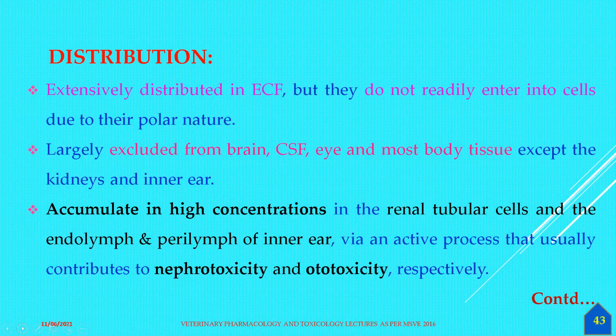Of course, neuromuscular blocking action is also there, but it is rare. Oto means the ear, nephro means kidney. So the toxicity affects these organs, with degeneration of renal tubules and also hearing impairment.